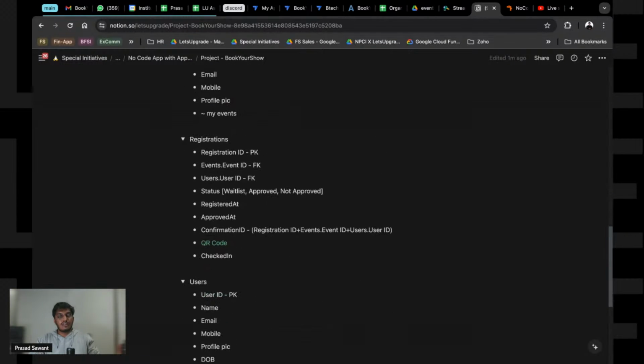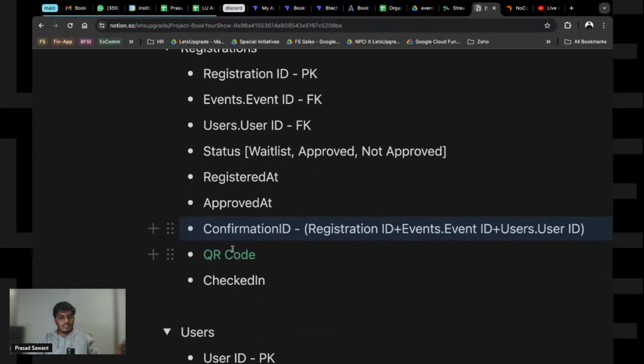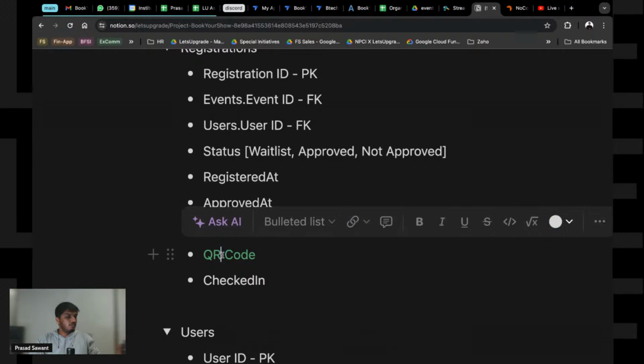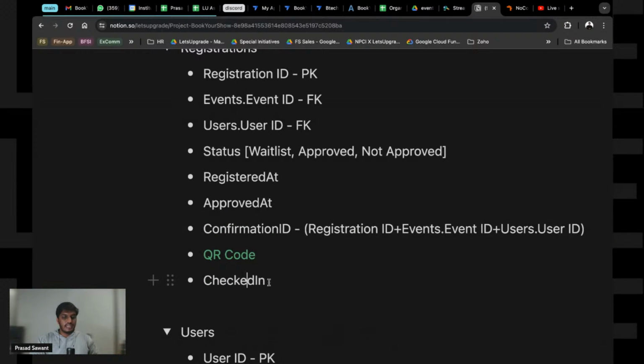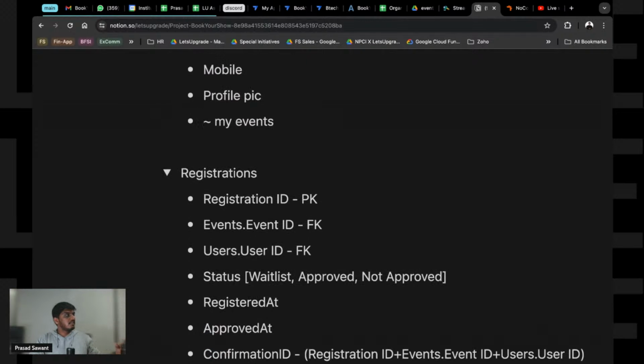We were into something called confirmation ID, right? And now the confirmation ID will be turned into a QR code, and checked in, sorry, checked in at will again be a boolean. This will be true or false, so that we don't start putting text inside. This will be boolean. Okay, I hope this much is clear.